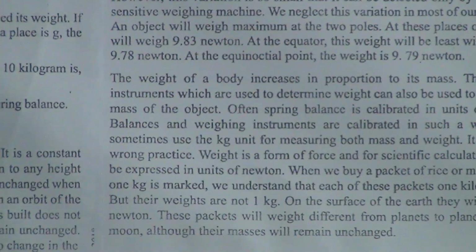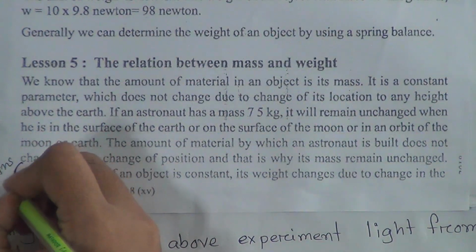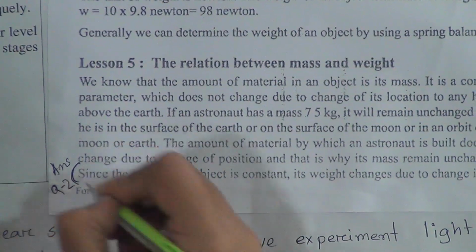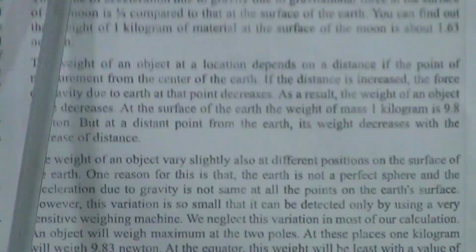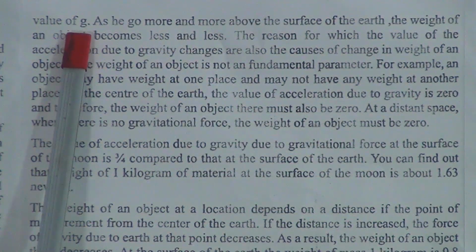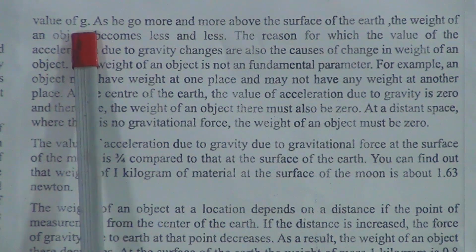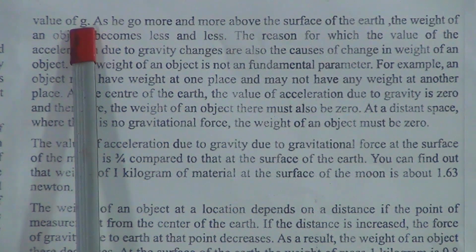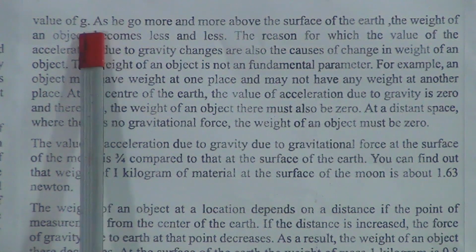Dear students, from here your answer will start. This is the answer of question 2. Now come to this page. Again I am saying, since the mass of an object is constant, its weight changes due to the change of the value of g, because we know the weight of an object is W = m × g.